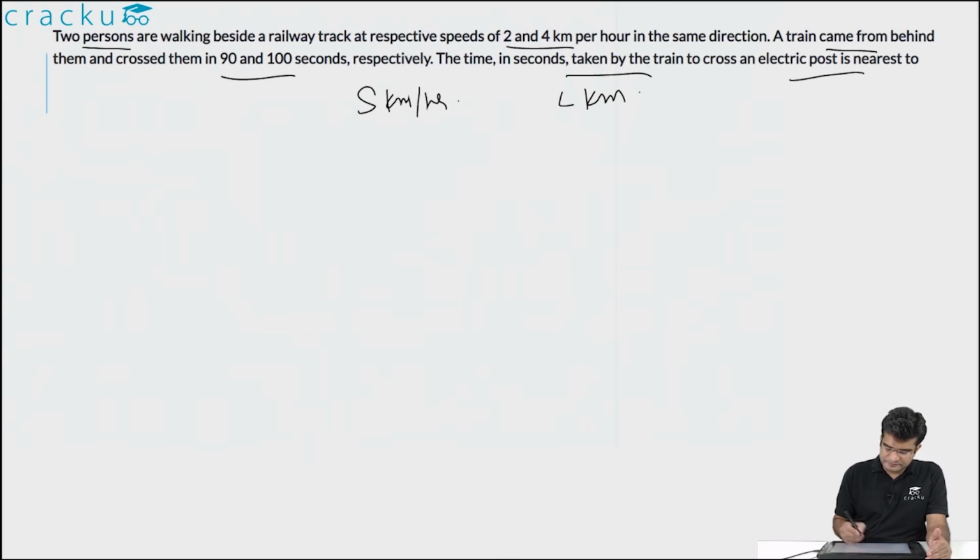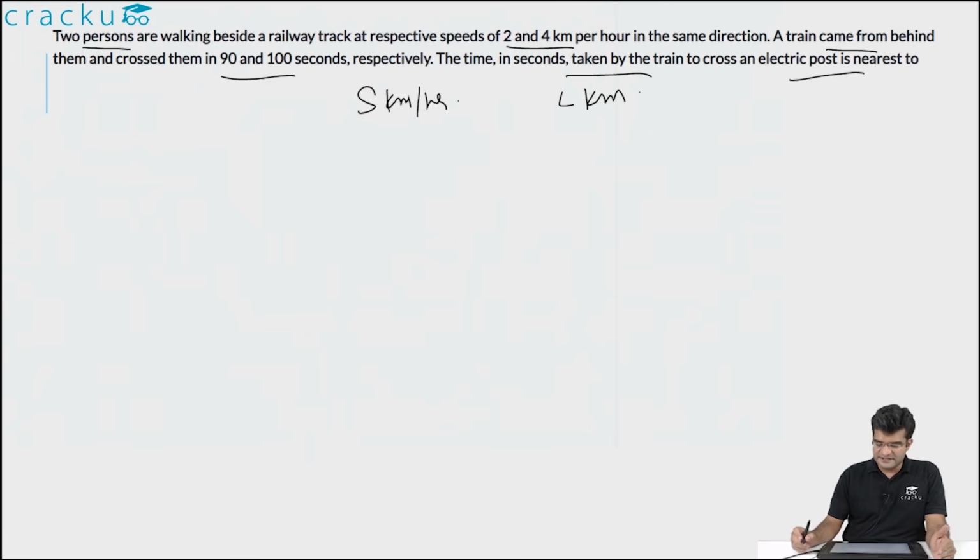In this question, we are told that there are 2 persons and they are walking beside a railway track at speeds of 2 km per hour and 4 km per hour. A train came from behind them and crossed them in 90 seconds and 100 seconds respectively. And we are required to find out the time it takes the train to pass by an electric post which is nearby. So what we'll do is we'll assume that the speed of the train is s kilometers per hour and let the length of the train be equal to L kilometers.